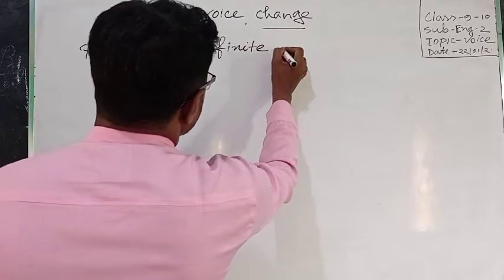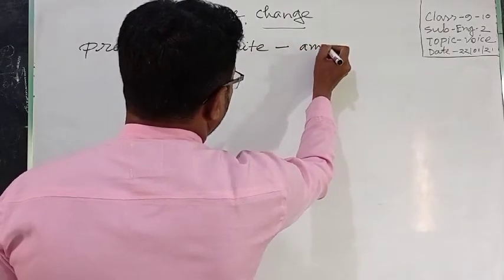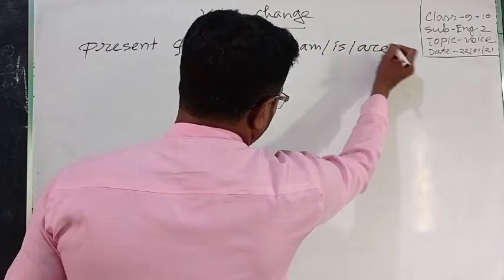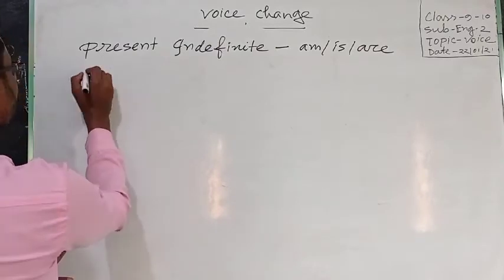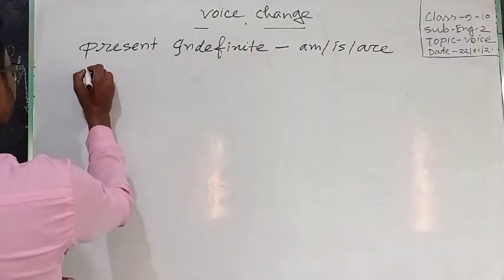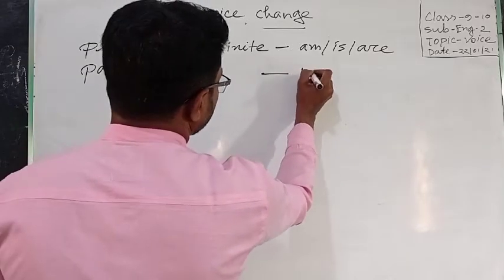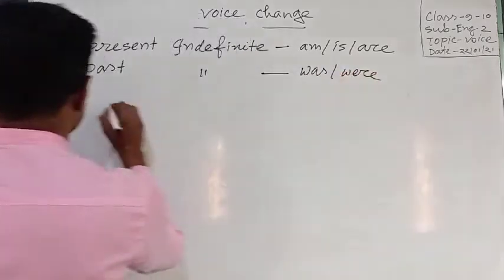For present indefinite tense, we can use am, is, or are for passive, and for past indefinite, we can use was or were.